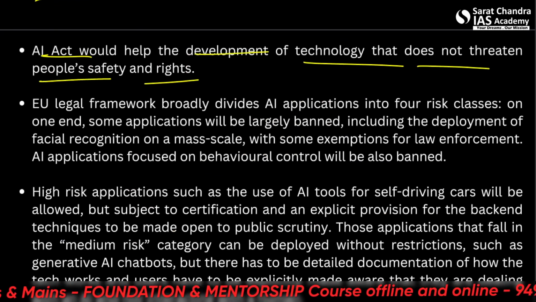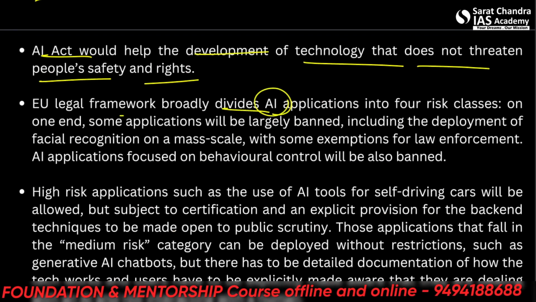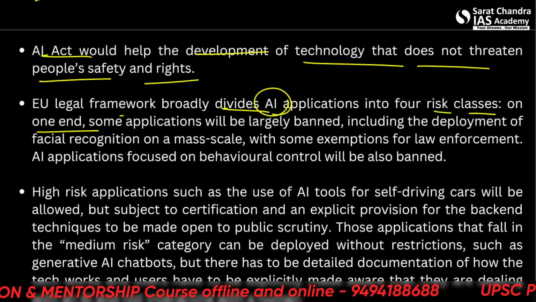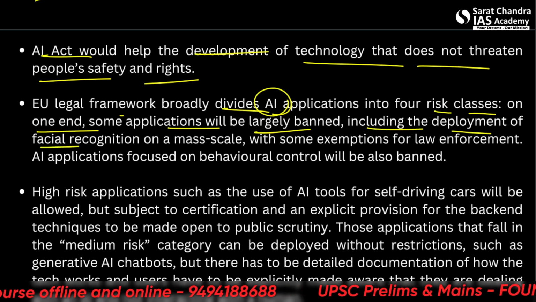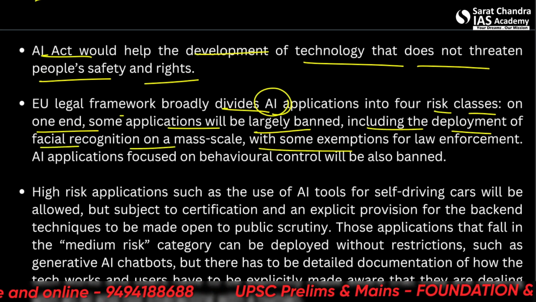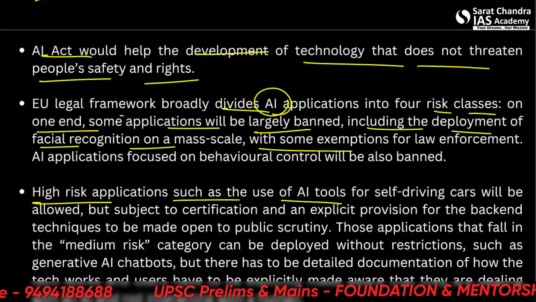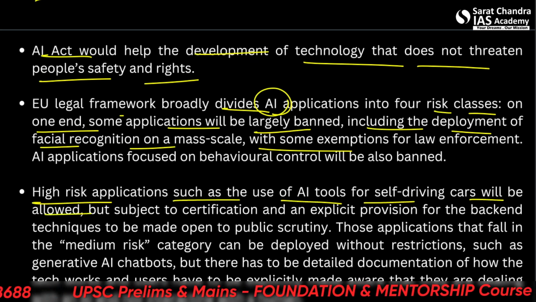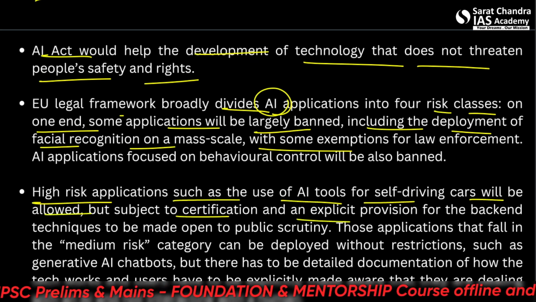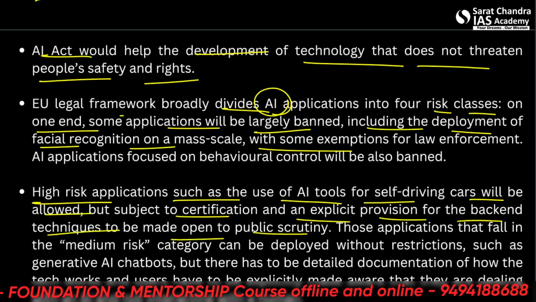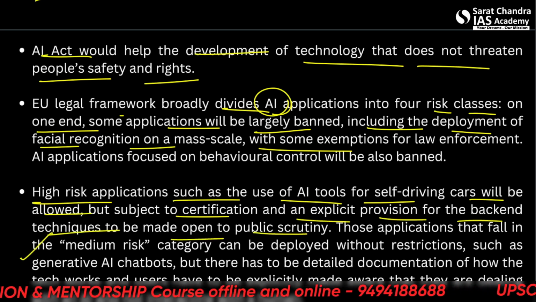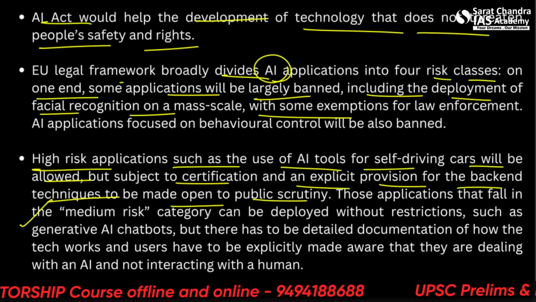So the EU's legal framework broadly divides AI applications into four risk classes. On one end, some applications will be largely banned, including the deployment of facial recognition on a massive scale, etc. High-risk applications, such as the use of AI tools for self-driving cars, will be allowed, but subject to certification and explicit provision for the back-end techniques to be made open to public scrutiny. So you can read all this when I provide the notes. No need to dictate all this.